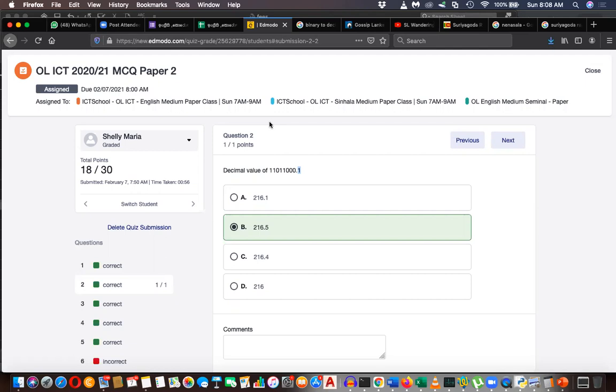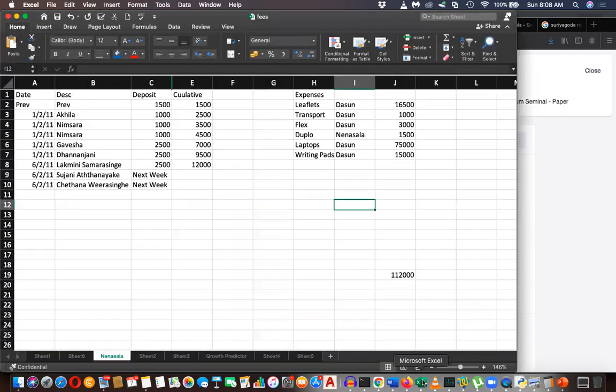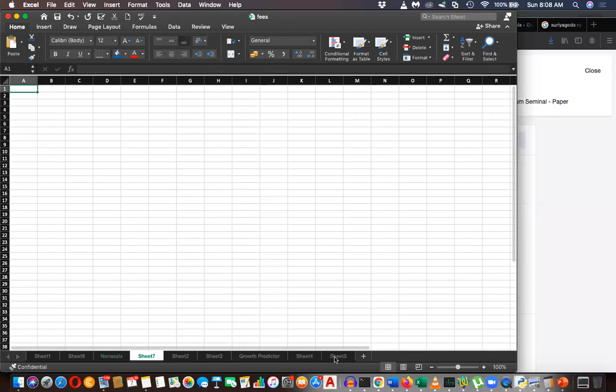Somewhat closer to that, but the exact answer is you have to take 2 to the power 32.